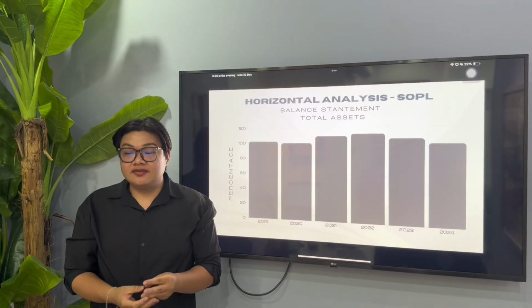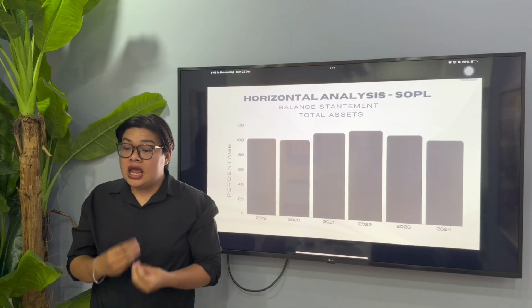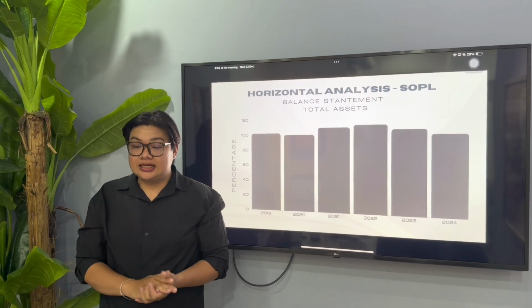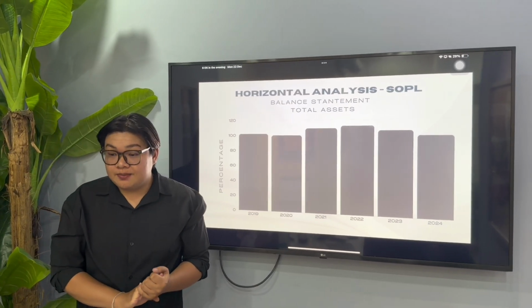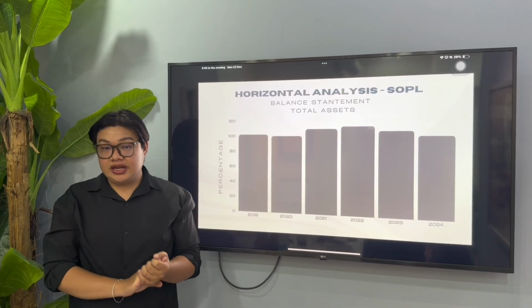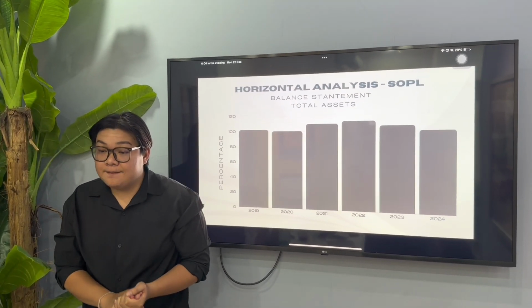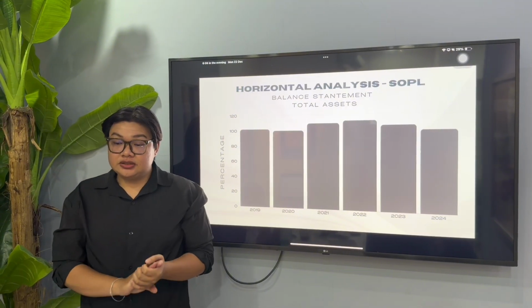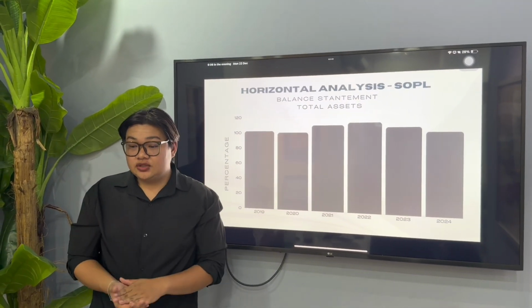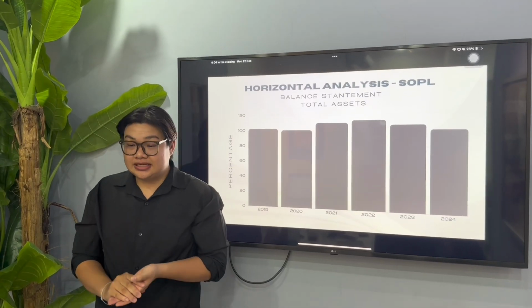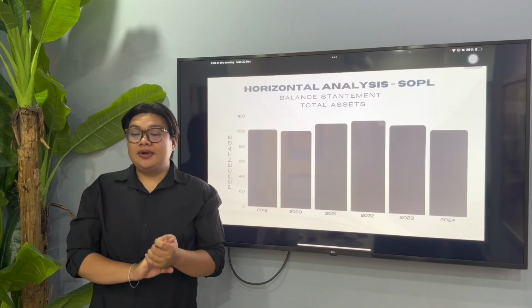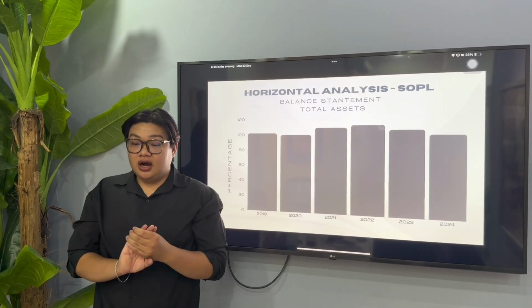Stability as the core. Our total asset base has remained remarkably stable over the last 6 years, consistently hovering around the 100% mark relative to our 2019 baseline. Growth: we saw a steady upward trend starting in 2021, touching approximately 122% in 2022.